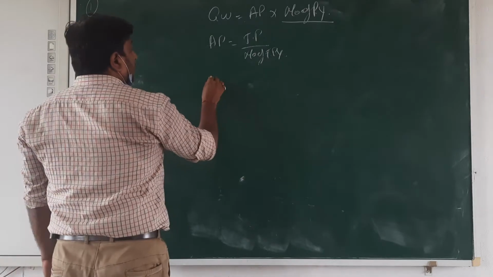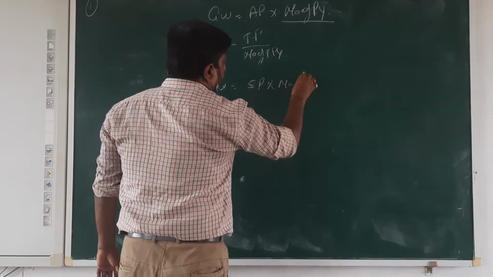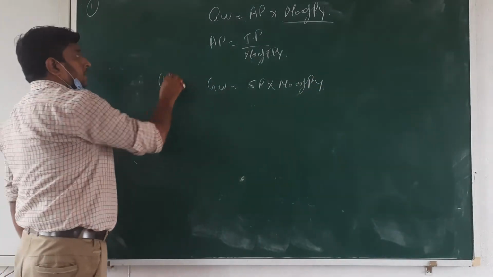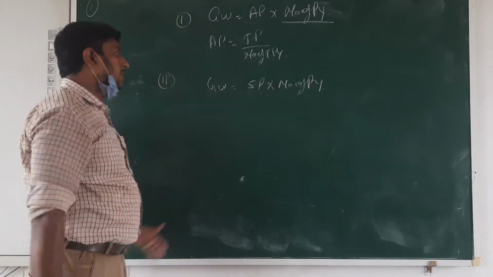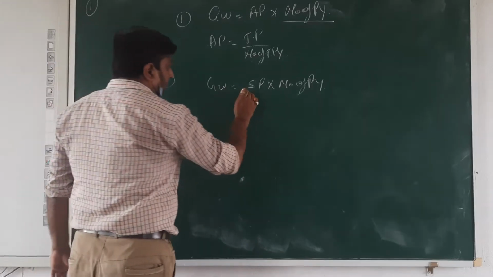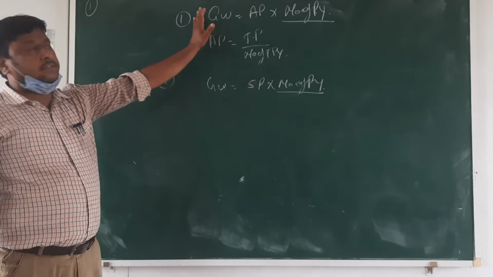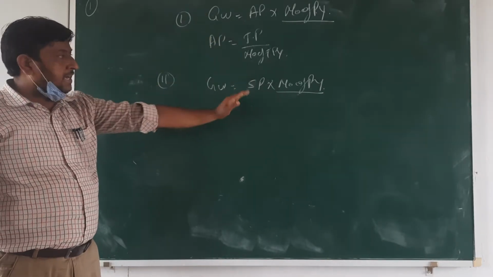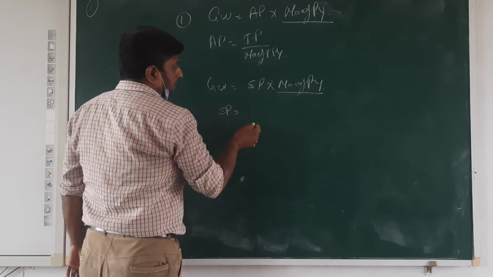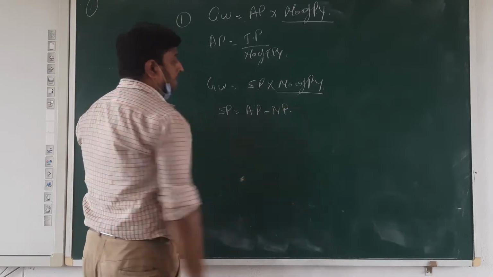Second method: goodwill is equal to super profit into number of purchase years. This is the super profit method. It's the same as the first, but here the super profit is new. How are we going to calculate this super profit? Super profit is equal to average profit minus normal profit.